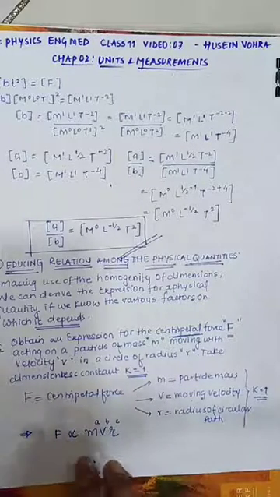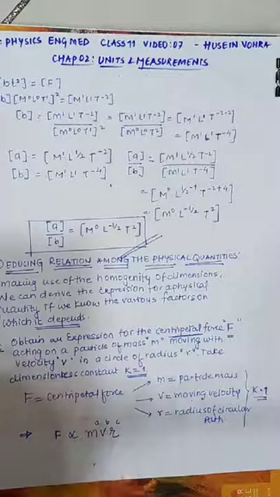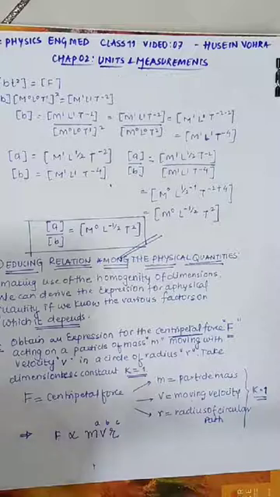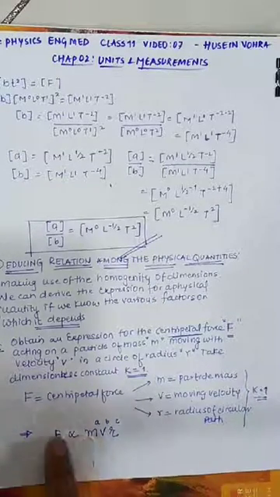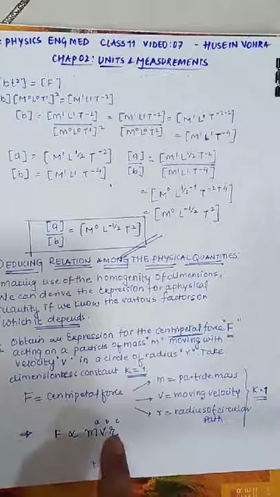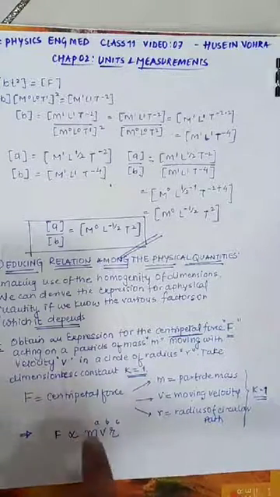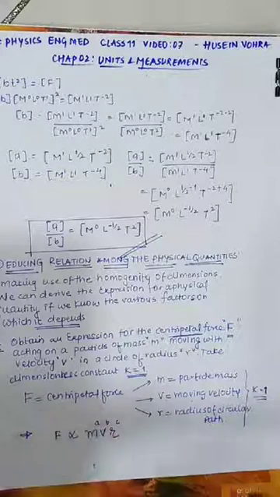You have to derive the values of these exponents a, b, c in order to get the perfect equation. So F depends upon mass, velocity and radius of circular path, but I don't know to what power. So I take m^a, v^b, r^c.